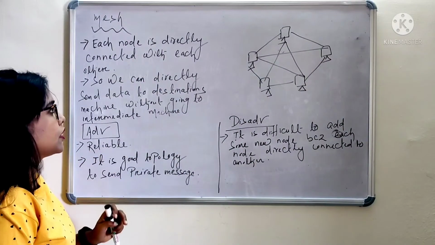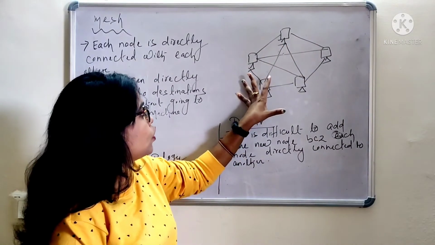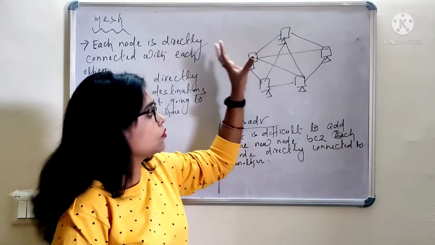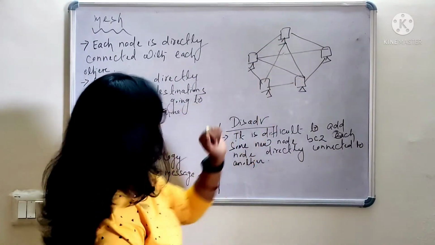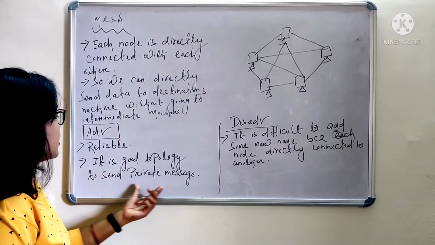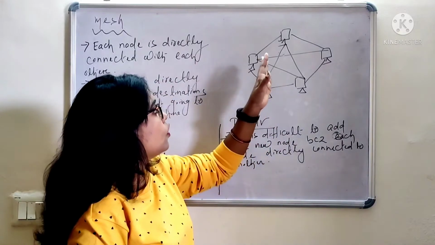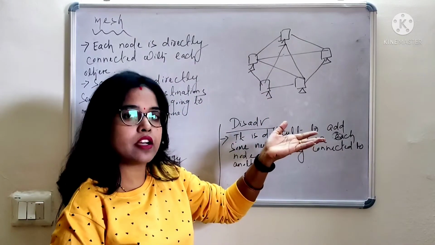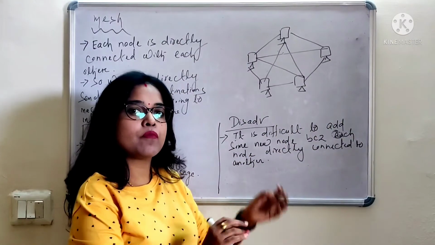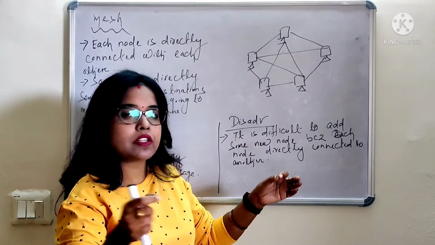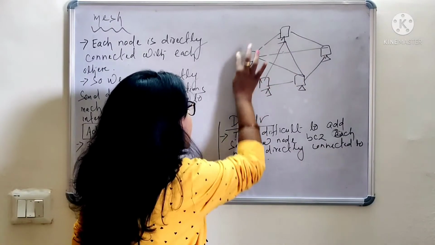It is very reliable, because every machine has a connection with every other machine. So I need not mention any intermediary link in order to communicate with those machines. It is a good topology to send private messages. See, here there is no intermediate path, so we can send a private message directly, because in ring topology we had clockwise and anticlockwise, and in bus topology there was a common cable. So if this machine wants to send data to this machine, it can send the data.